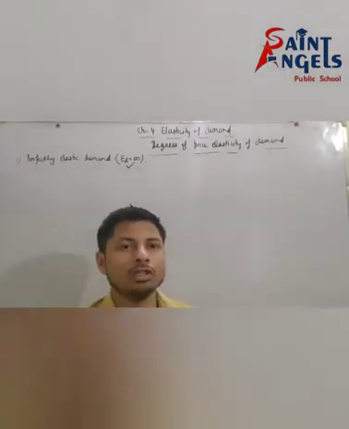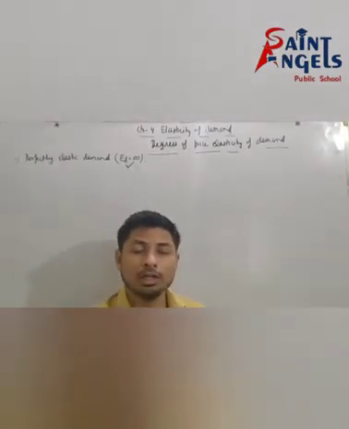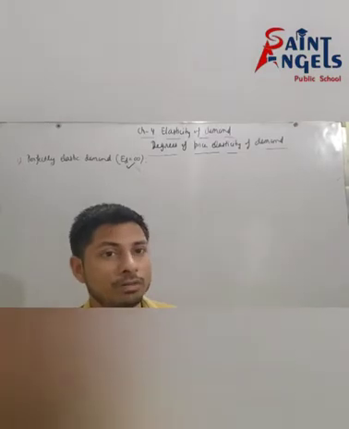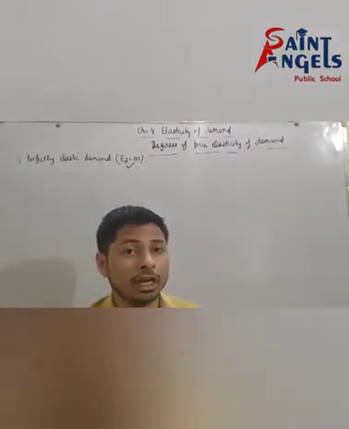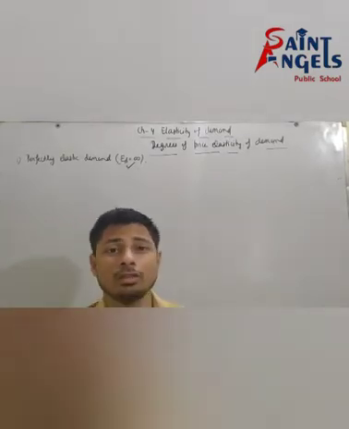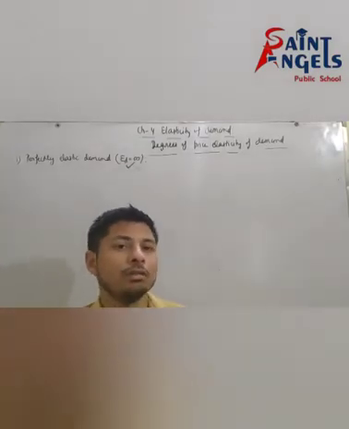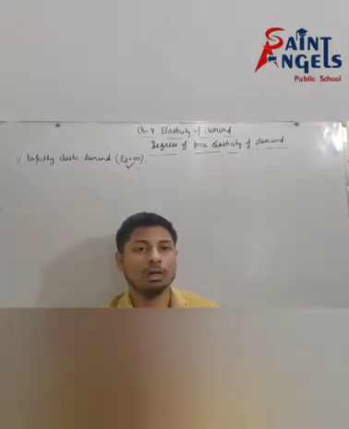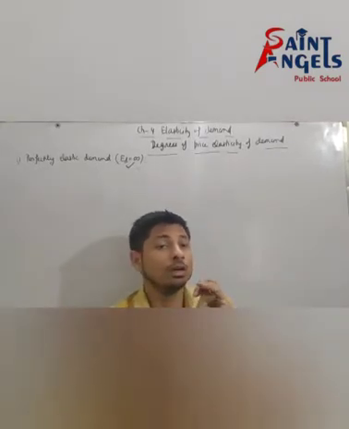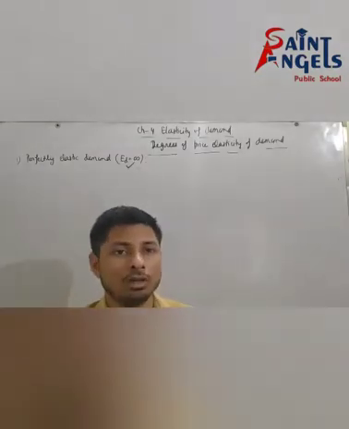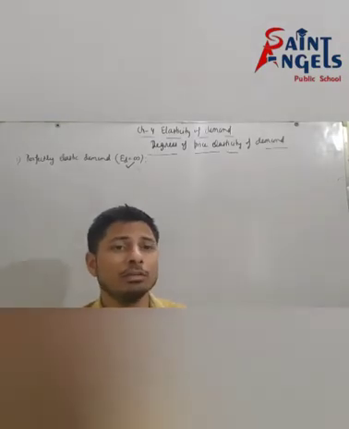So my dear students, today we are going to discuss again chapter number 4, elasticity of demand. As you know, in my previous video we discussed elasticity of demand, and there are three dimensions of elasticity of demand. First, price elasticity of demand. Second, income elasticity of demand, and third, cross elasticity of demand. But according to our syllabus criteria, we have discussed price elasticity of demand only.